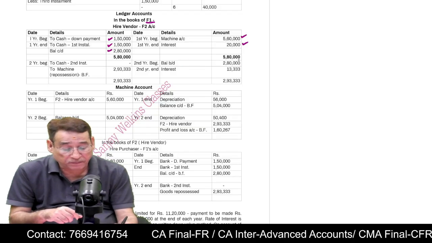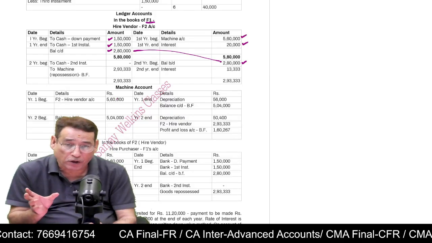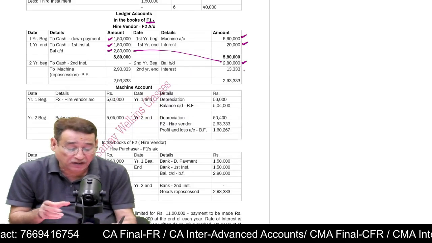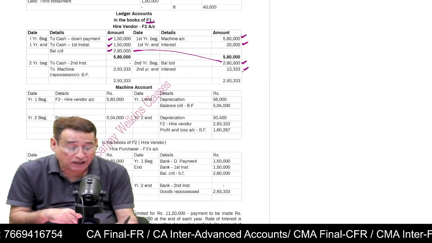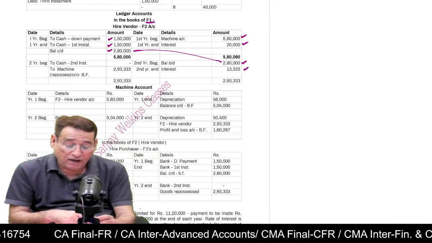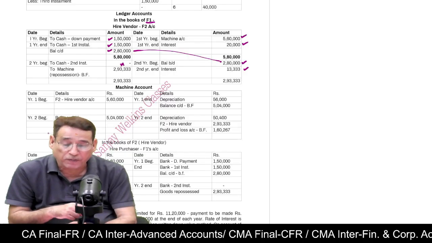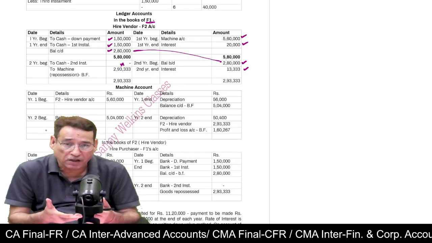Now in the second year, I will start with the balance brought down. 2,80,000 will be brought down. Then I am going to write here again the interest. I will reach the end of the year and write the interest, because that means interest has become due now. But unfortunately, I was supposed to make the payment, and I could not make the payment. So that means default has been created.